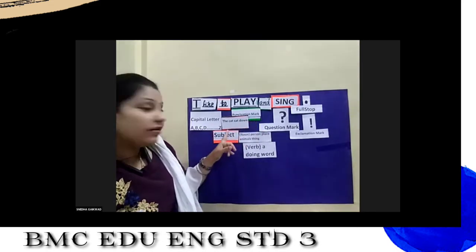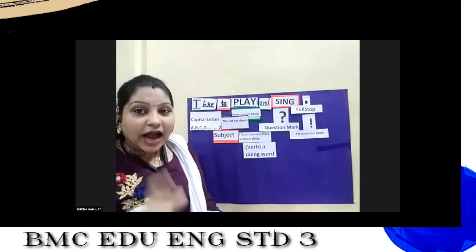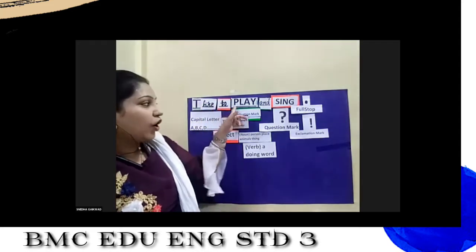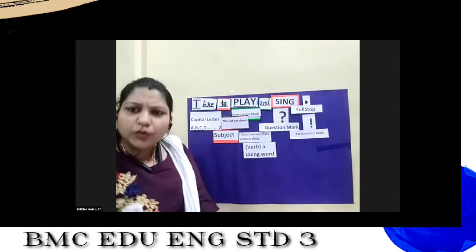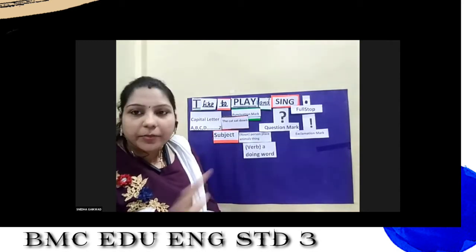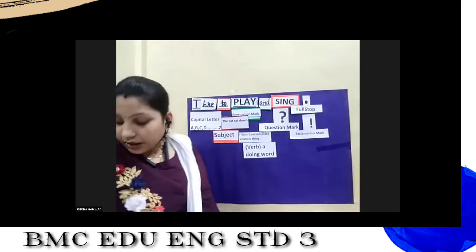The second one is punctuation mark. And the third one is finger gap, that is finger spacing. It is very important to have spacings in your sentences. If there is no space, you or others will not be able to read those sentences.